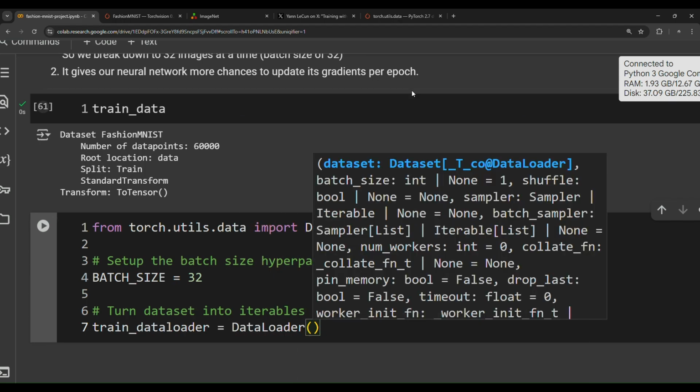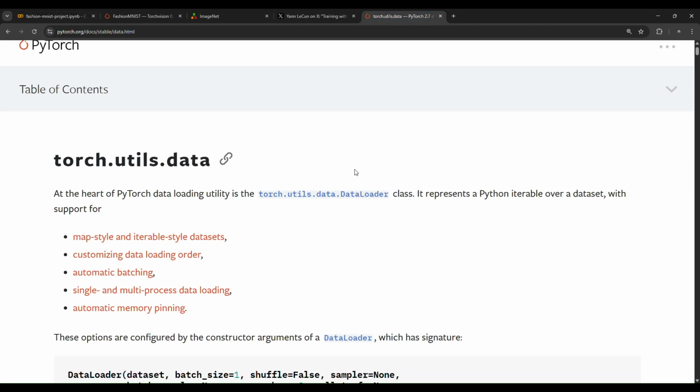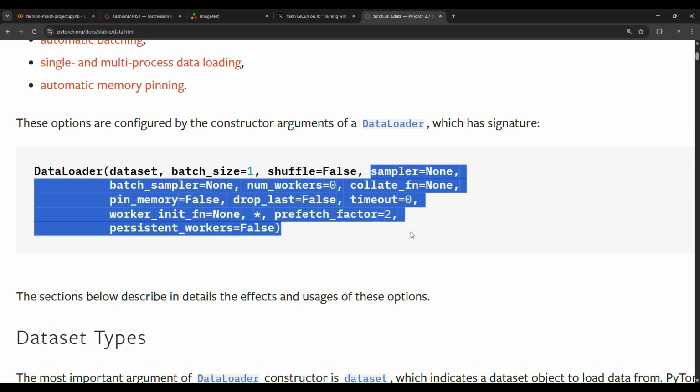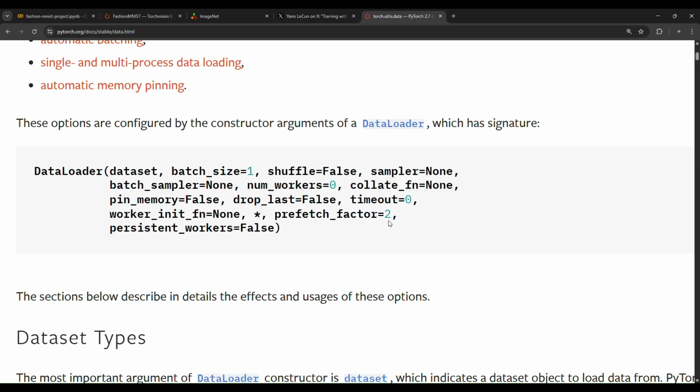This class takes from me three main parameters. It expects a dataset to convert it into batches. It expects the batch size, and then it expects whether we want to shuffle or not. And it also expects a lot of other parameters, but these parameters have pretty good defaults.